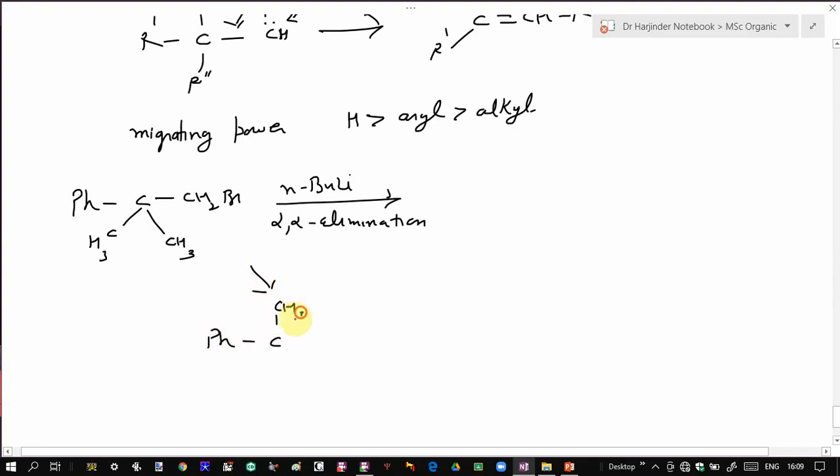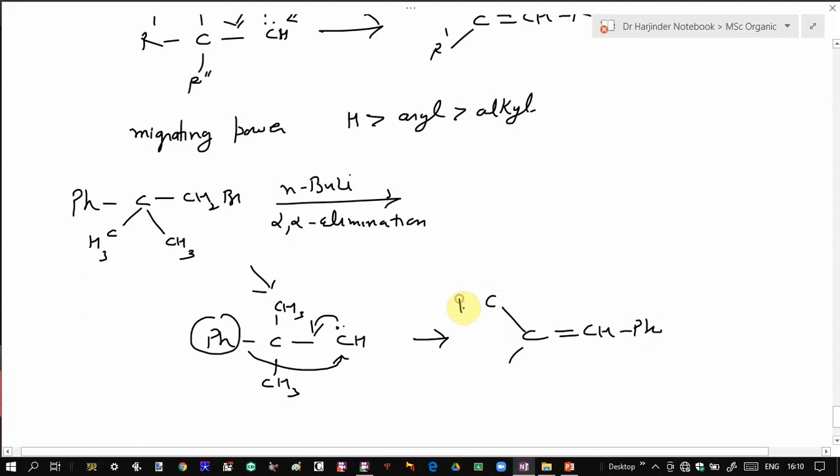So you have methyl, this carbene. And since now phenyl group has more migrating power as compared to methyl group, this group will migrate, these electrons will shift over here. So that results in a formation of corresponding alkene. So this gives rise to a corresponding alkene.